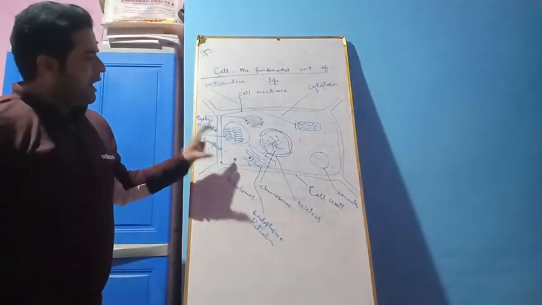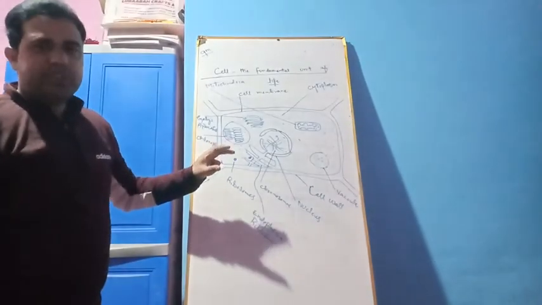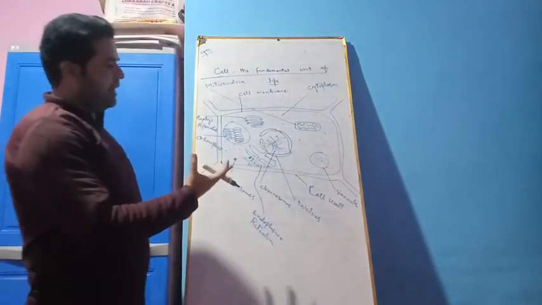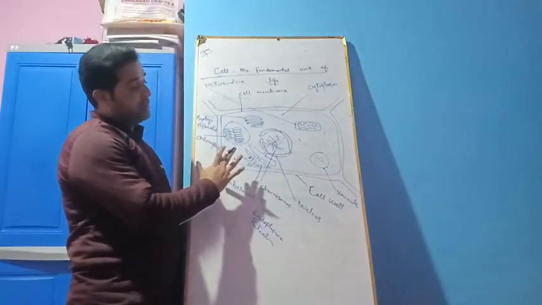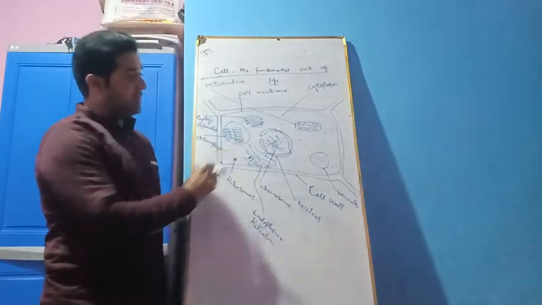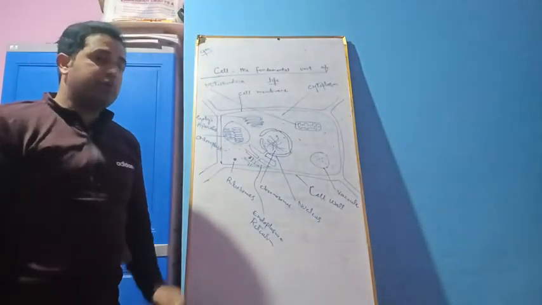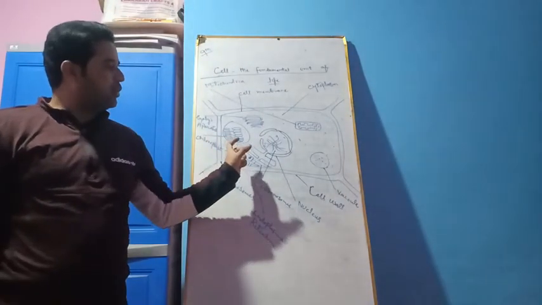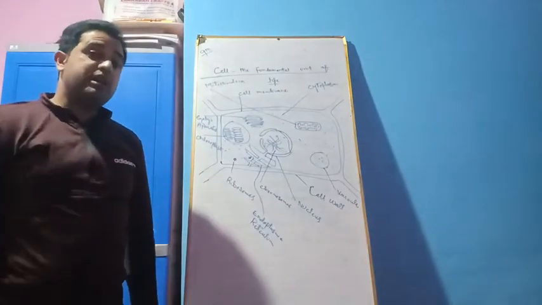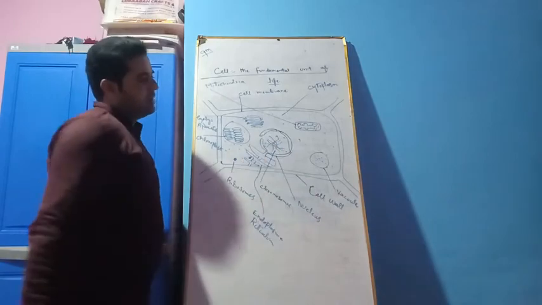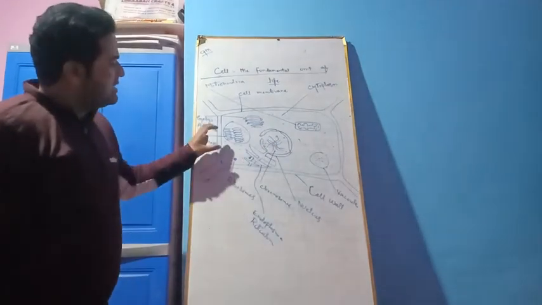Now, I cannot show you each and every cell organelle here, but I am giving you an idea what is a cell and how does it look like under the microscope. This is basically the ultrastructure of a plant cell under the electron microscope, because the normal microscopes they cannot show these sort of structures because they are extremely small. Now you see that a typical plant cell or an animal cell, it has different parts.